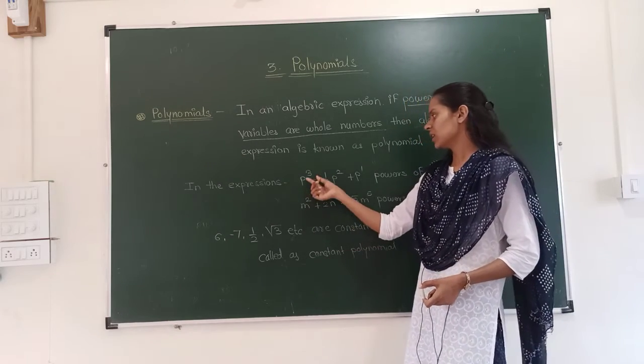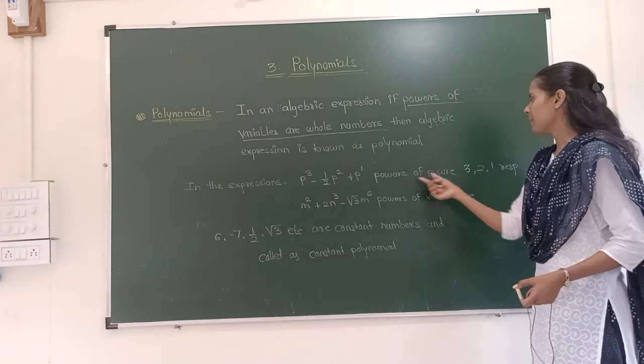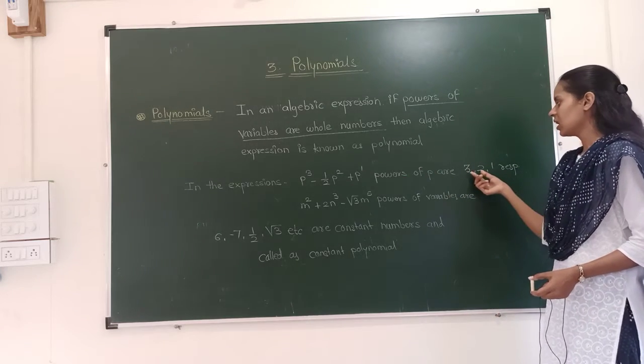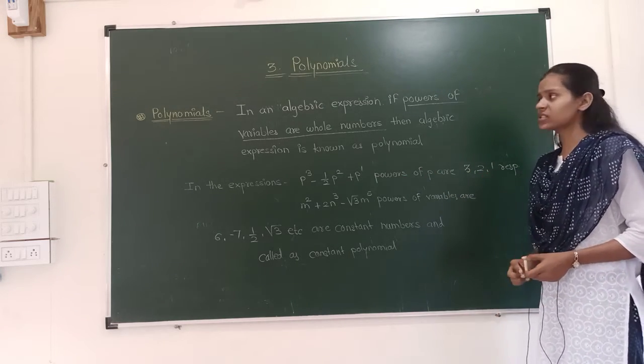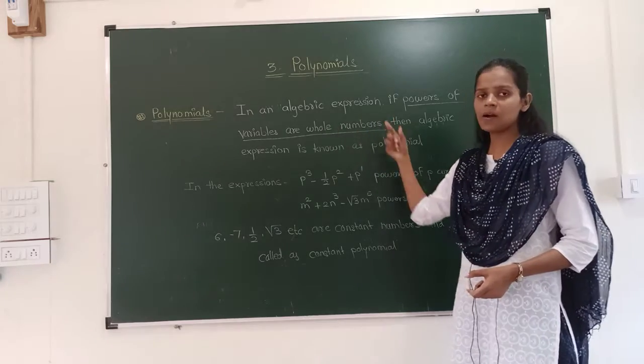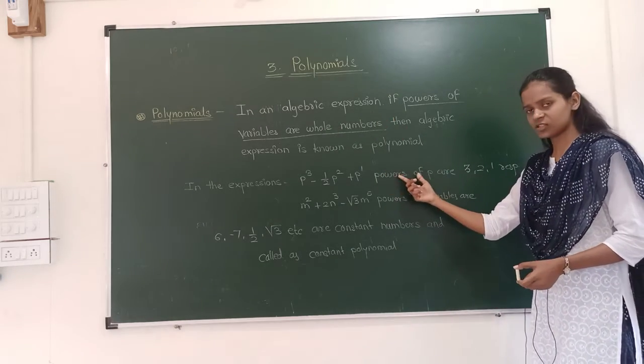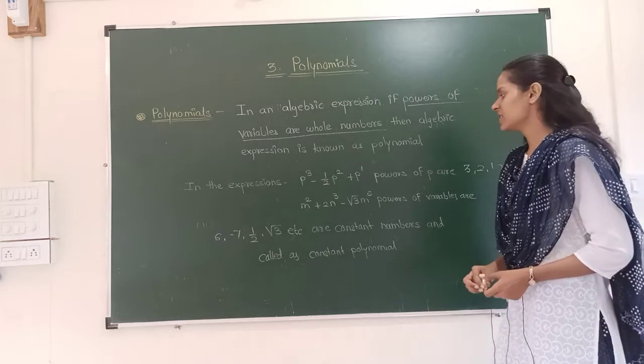In this expression, the powers of p are 3, 2 and 1. 3, 2 and 1 are powers which are whole numbers. Therefore, this expression is a polynomial. We will see one more example.